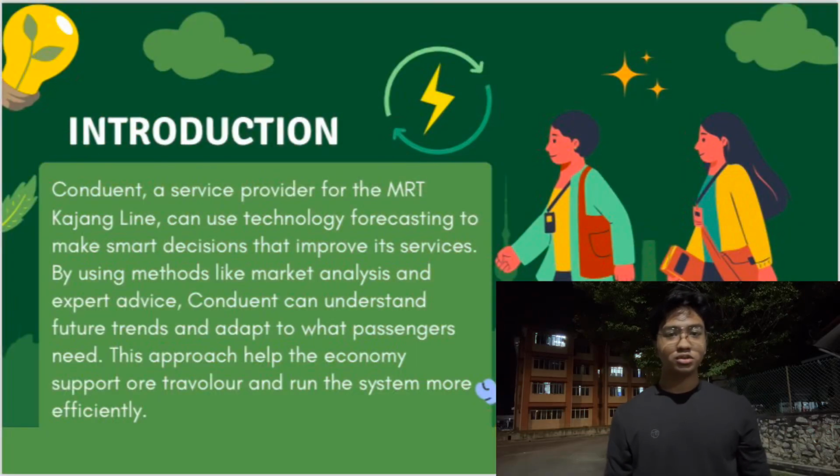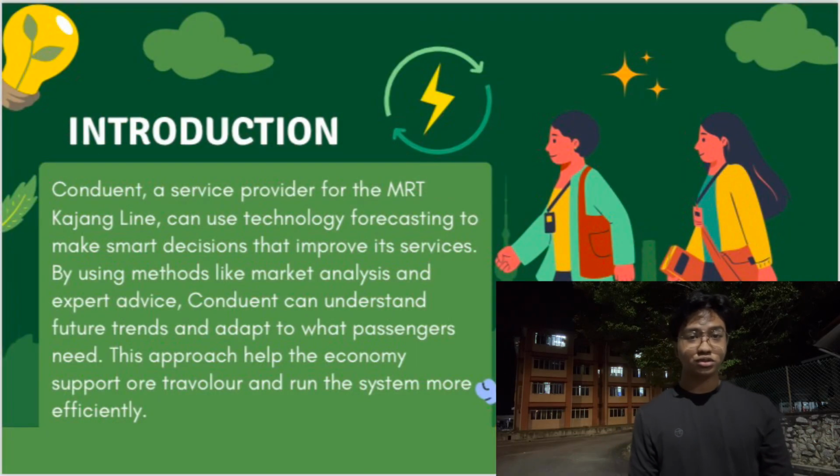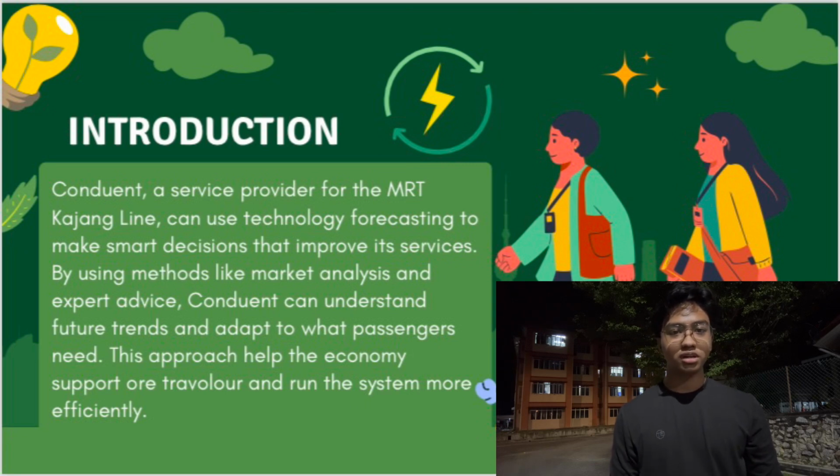So for question number 2, let's explore the methods used to forecast technological trends. Conduent, a service provider for the MRT Kajang line, can use technology forecasting to make smart decisions that improve its services. By using methods like market analysis and expert advice, Conduent can understand future trends and adapt to what passengers need. This approach helps the economy support all travelers and run the system more efficiently.